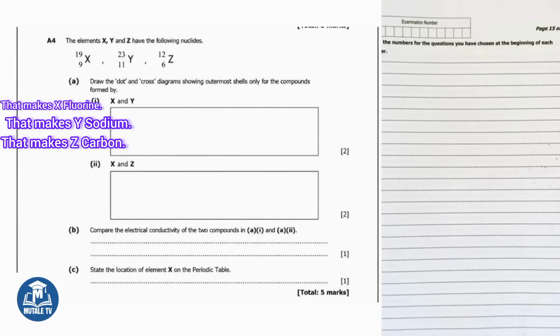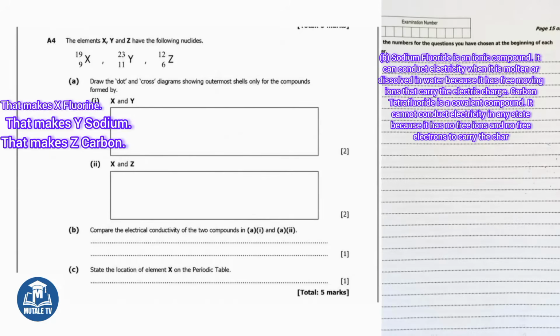Part B says, compare the electrical conductivity of the two compounds in Part A Part 1 and Part A Part 2. Sodium fluoride is an ionic compound. It can conduct electricity when it is molten or dissolved in water because it has free-moving ions that carry the electric charge. Carbon tetrafluoride is a covalent compound. It cannot conduct electricity in any state because it has no free ions and no free electrons to carry the charge. Part C says, state the location of element X on the periodic table.